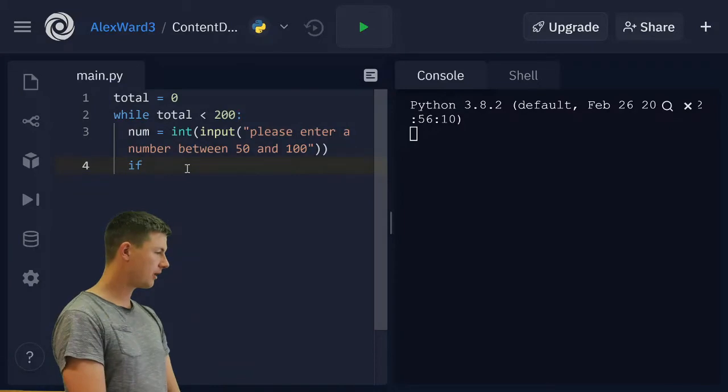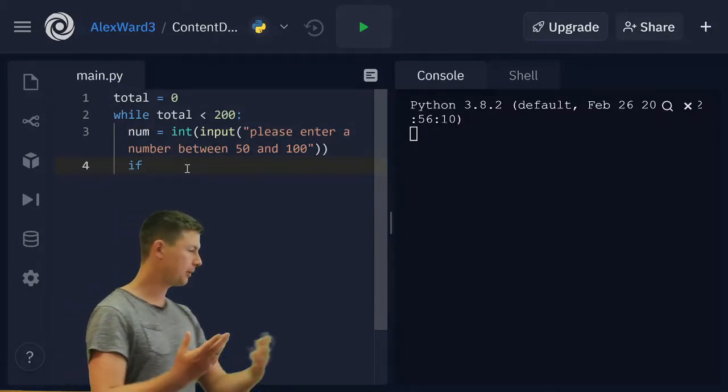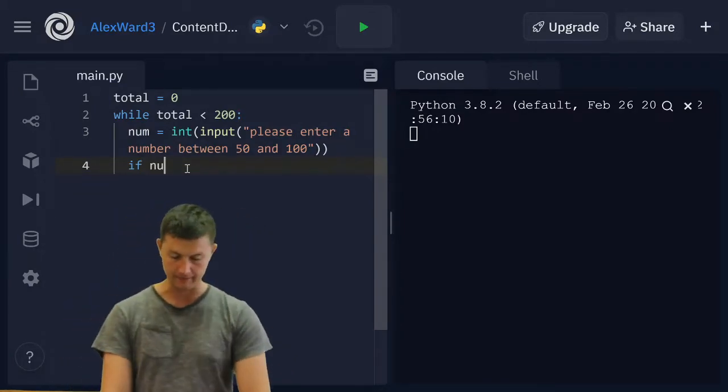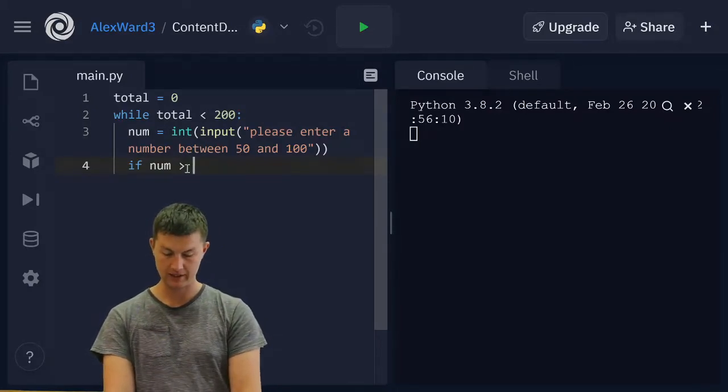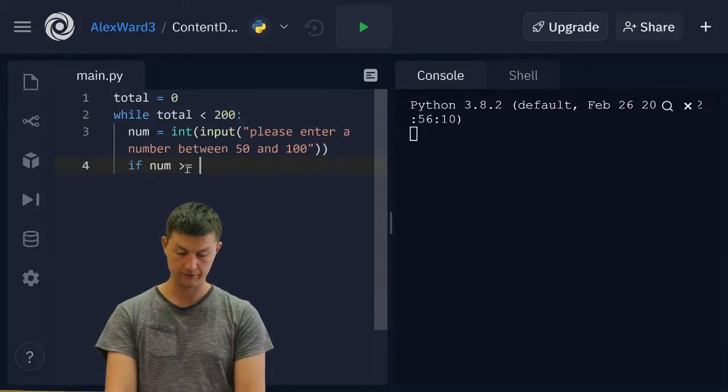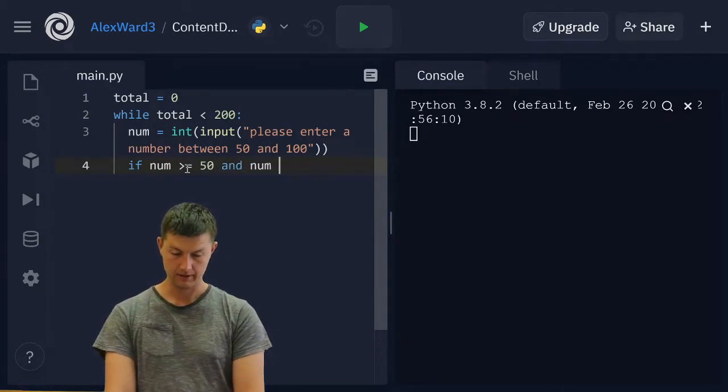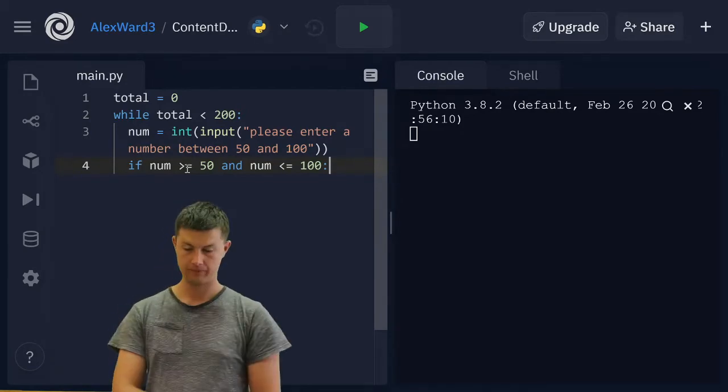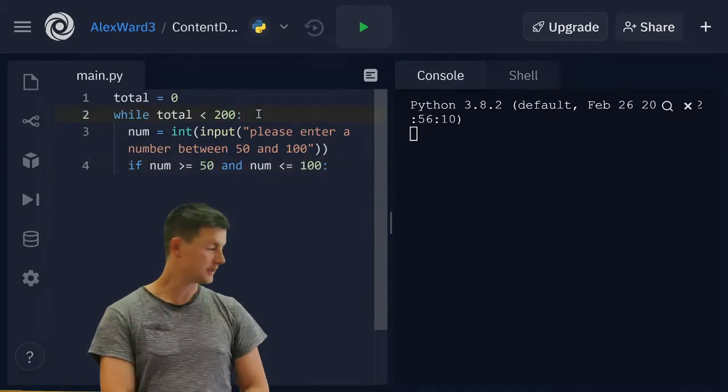So now that we've got some input from the user, we're going to say if num is greater than or equal to 50, and num is less than or equal to 100. This is an if statement, so we need a colon at the end of it. And same thing with the while loop.